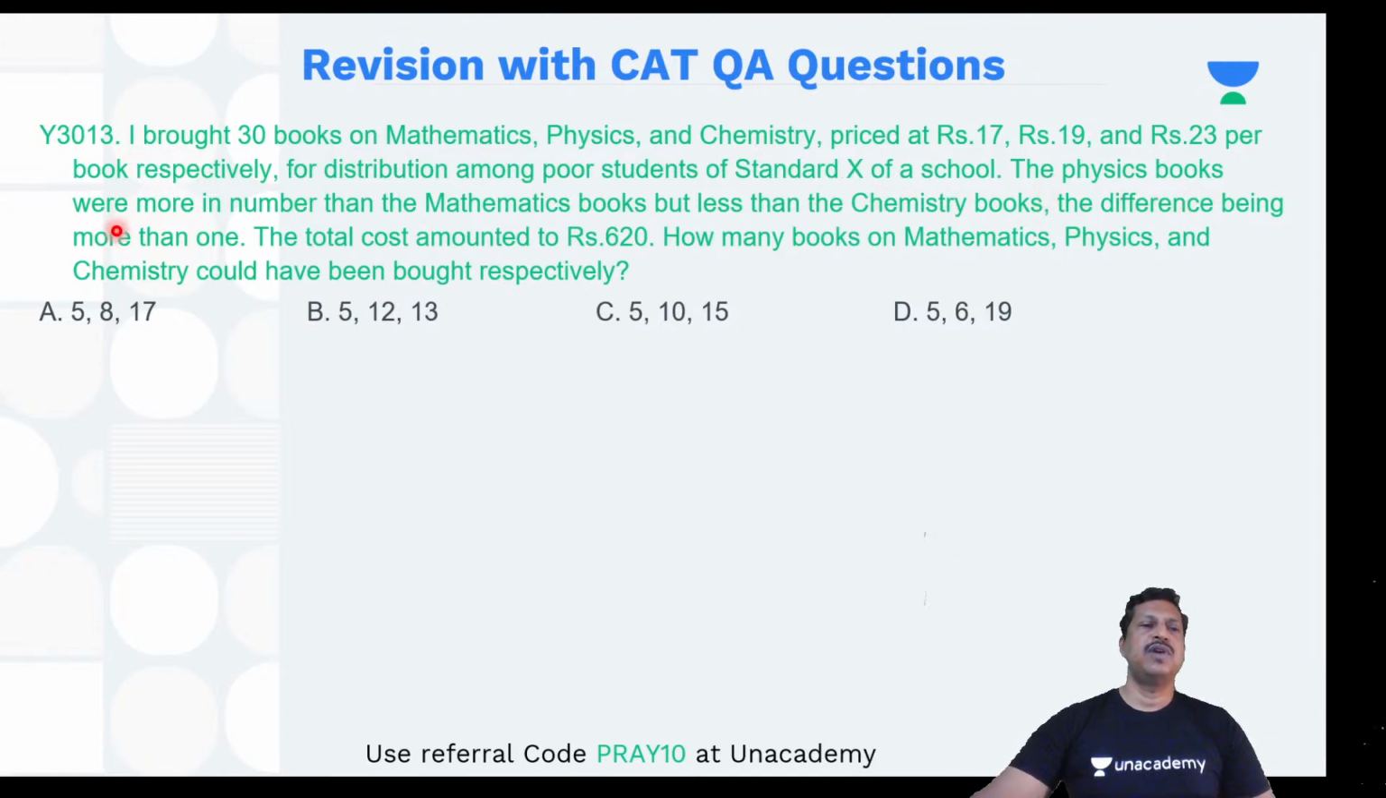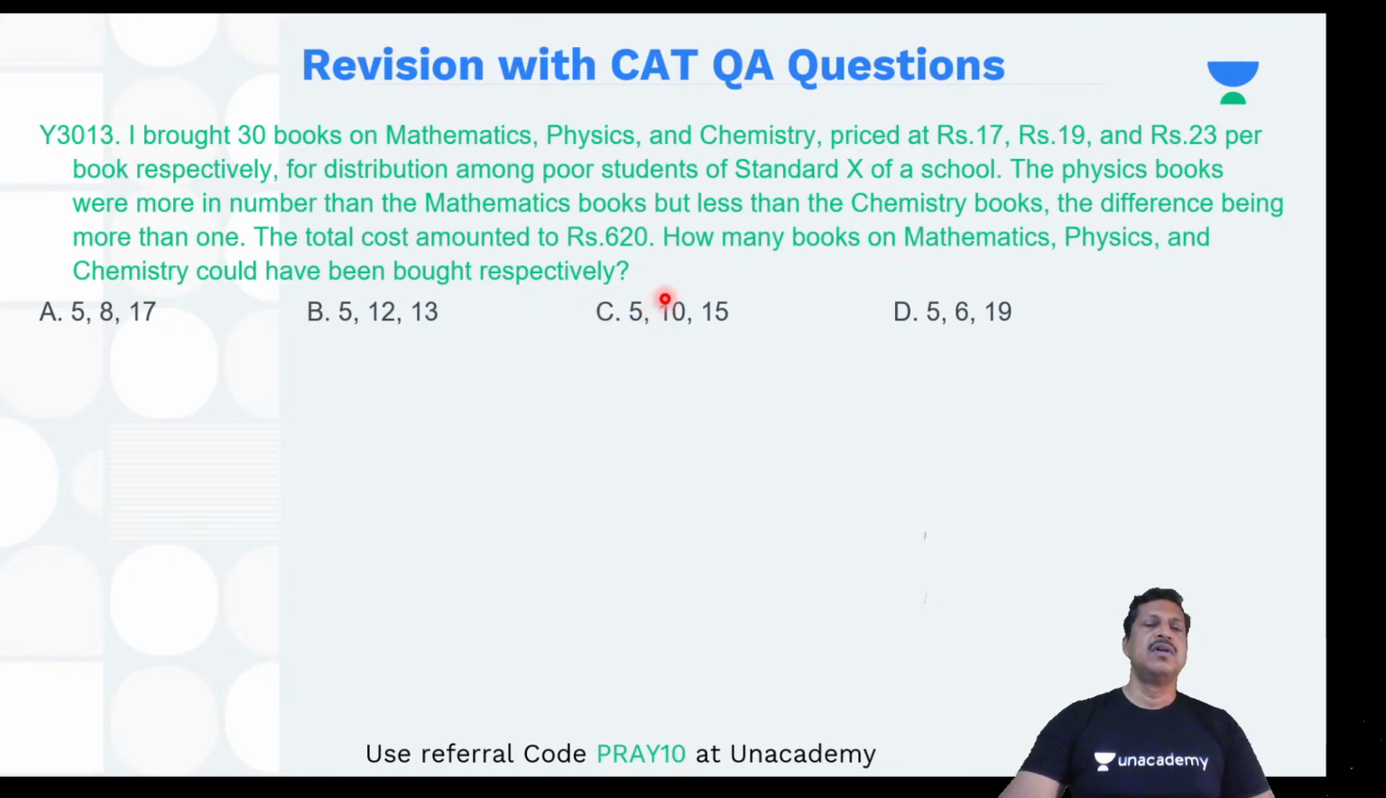The number of physics books was more than the number of mathematics books, but less than the number of chemistry books. The difference between them is more than one, right? So the numbers of books differ by more than one. The total cost amounted to rupees 620. How many books on mathematics, physics, and chemistry could have been bought separately, respectively?